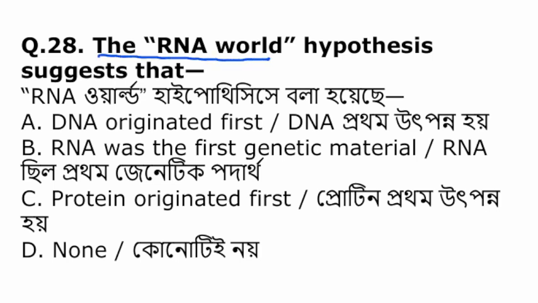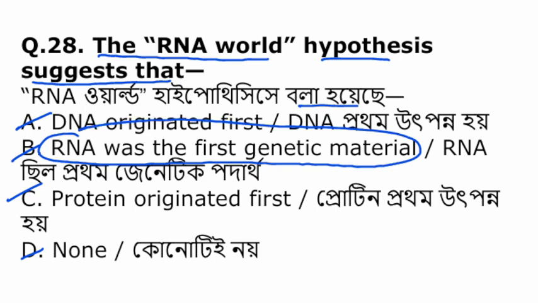The RNA world hypothesis suggests that. RNA world hypothesis কি বলা হয়েছে তাতে? DNA originated first, RNA was first genetic material, protein originated first, or none of the above. The RNA world hypothesis states that RNA was the first genetic material. RNA টা প্রথম genetic material ছিল.